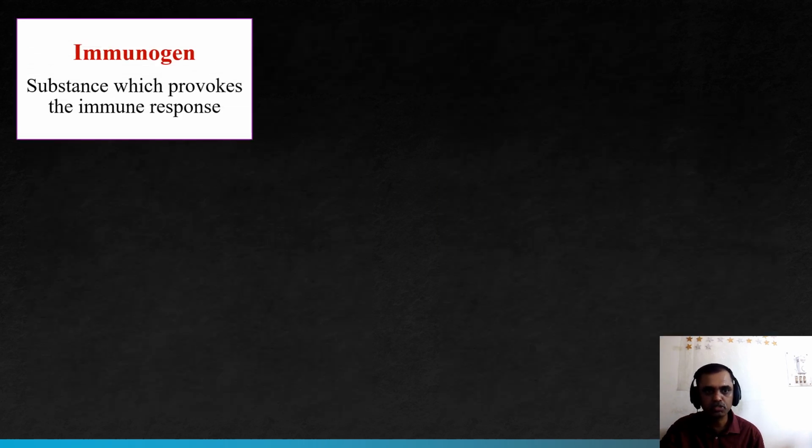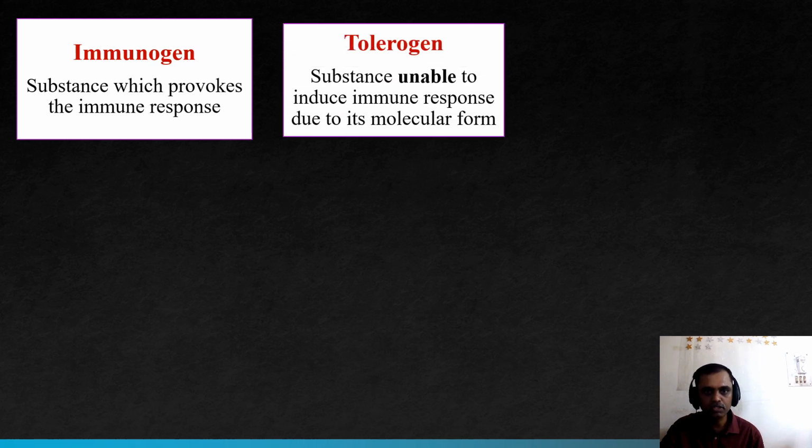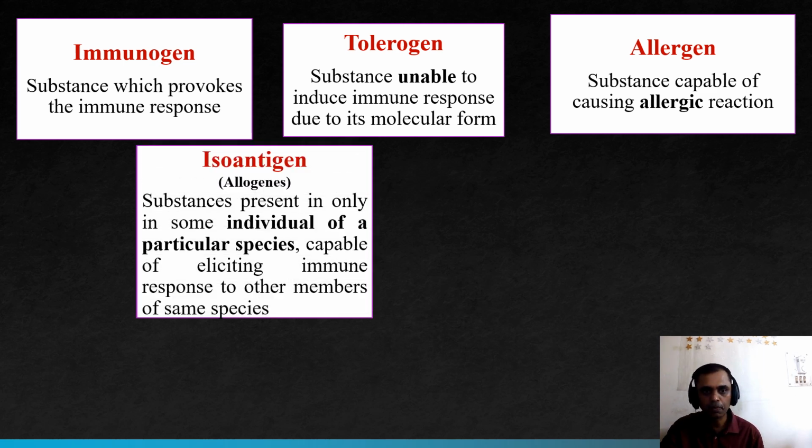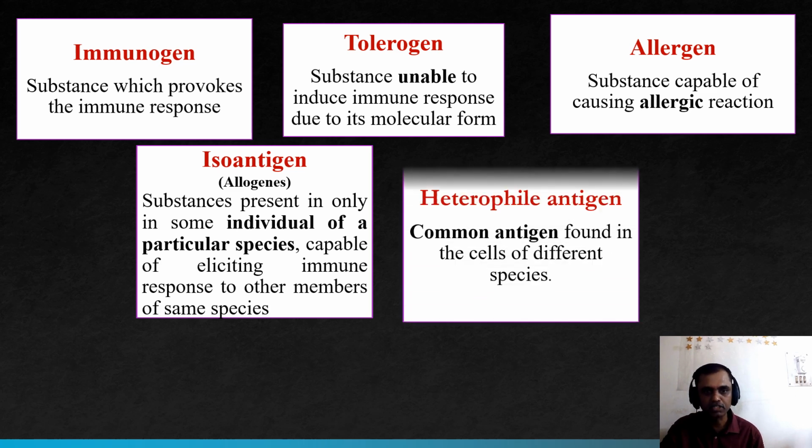There is another variety, known as immunogens. An immunogen is a type of complete antigen, a substance which provokes the immune response. Another one is a tolerogen, a substance unable to induce the immune response due to its molecular size. That we'll study later. Then allergen, a substance capable of causing an allergic reaction. Isoantigen, a substance present in only some individuals of a particular species, capable of eliciting an immune response in other members of the same species. An example is blood group, a typical example of isoantigens.